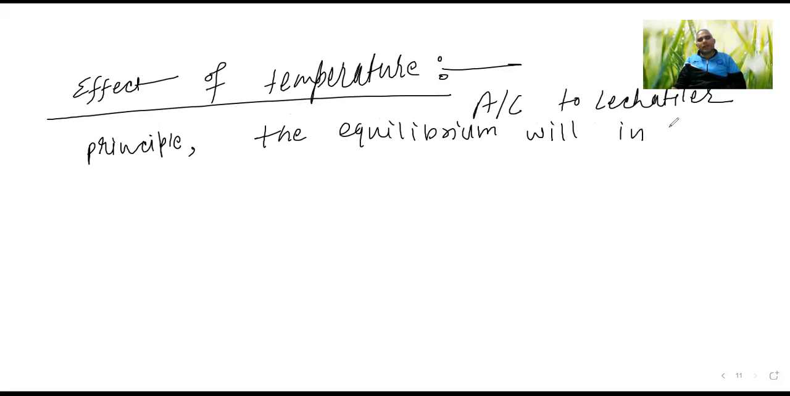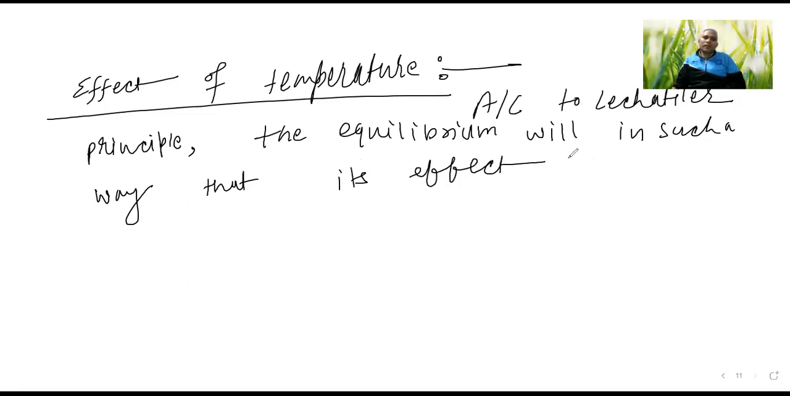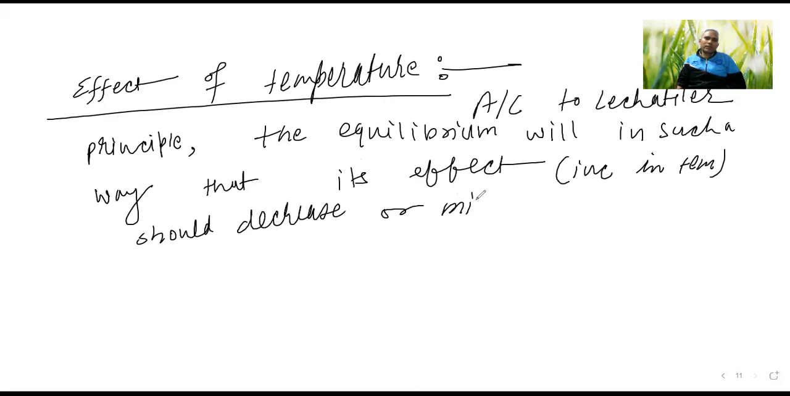in such a way that its effect, the increase in temperature, should decrease or minimize. These things we have to understand. So see this question, how can you understand 'should decrease or minimize'?